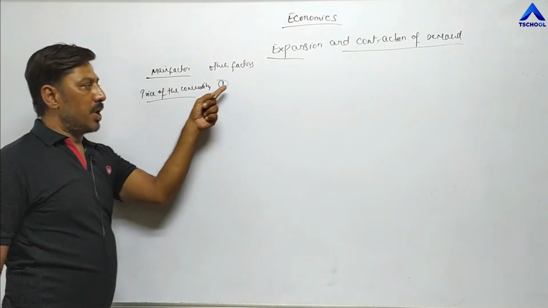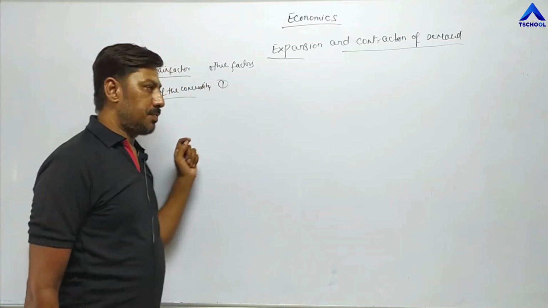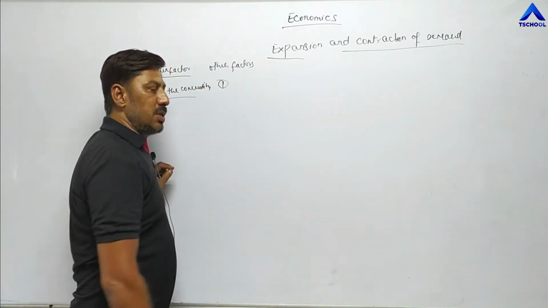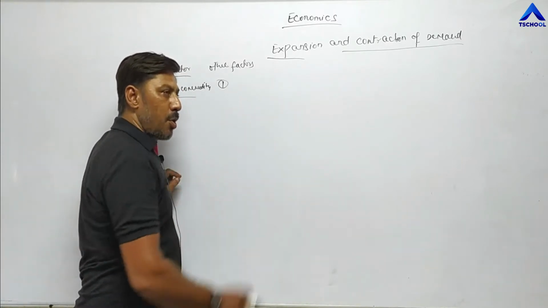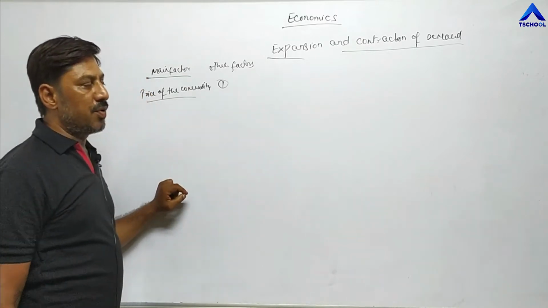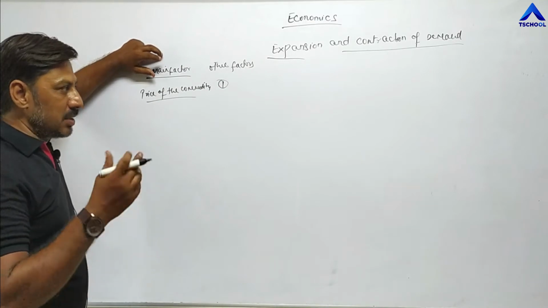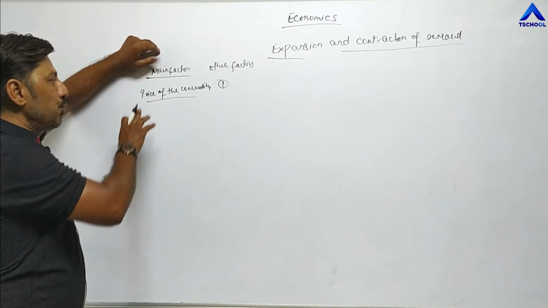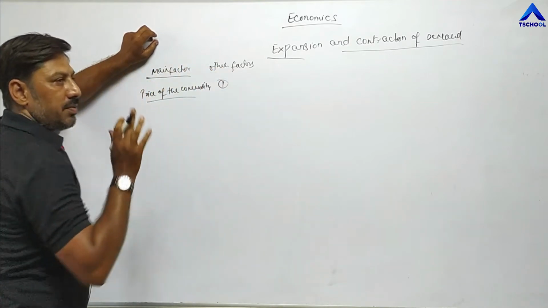For example, price of related goods, then income of the consumer, taste and preference of the consumer, then size and demographic profile of the population. These are the different points. Expectation of change in price in near future. These are other factors. Demand increases or decreases due to these two factors. One is the main factor, the other is other factors.